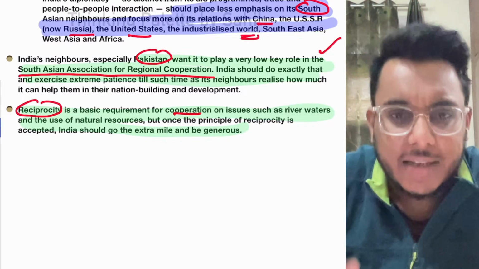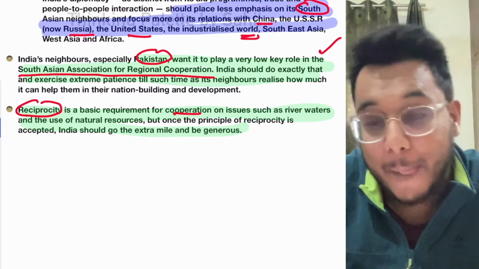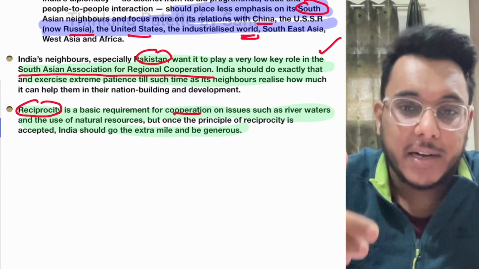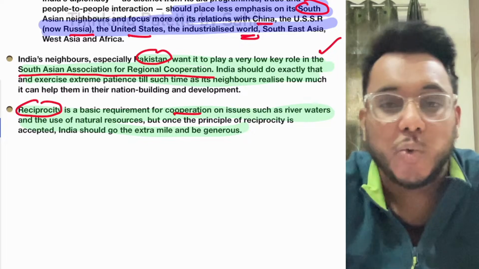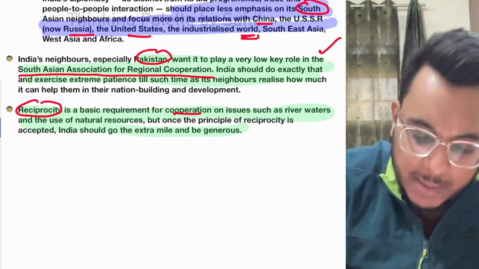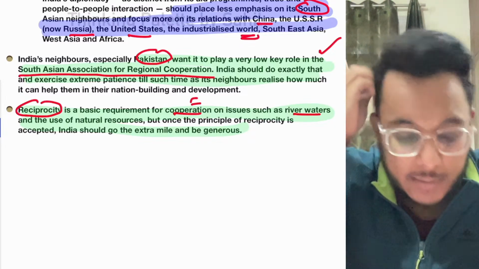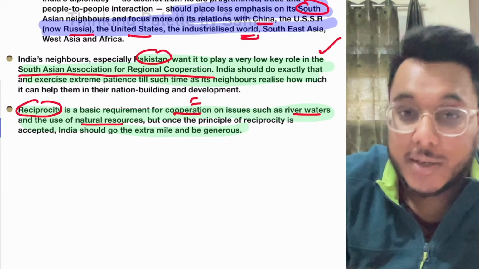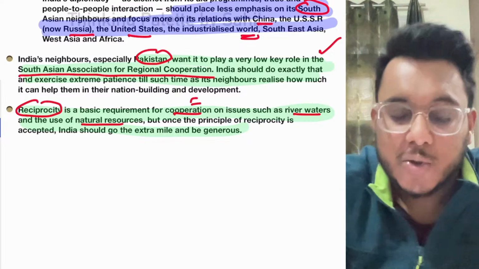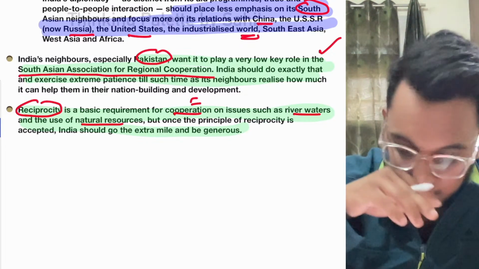What is reciprocity? Reciprocity means that I do something good for you, and then I expect that you also do something good for me. If somebody has done something good, you revert it back with goodness. It is a very basic principle for cooperation. River water cooperation: countries need to cooperate on river water and natural resource issues. They need to exchange a lot of information and data on many things. That will only be done if there is reciprocity, if both countries are cooperating with each other.